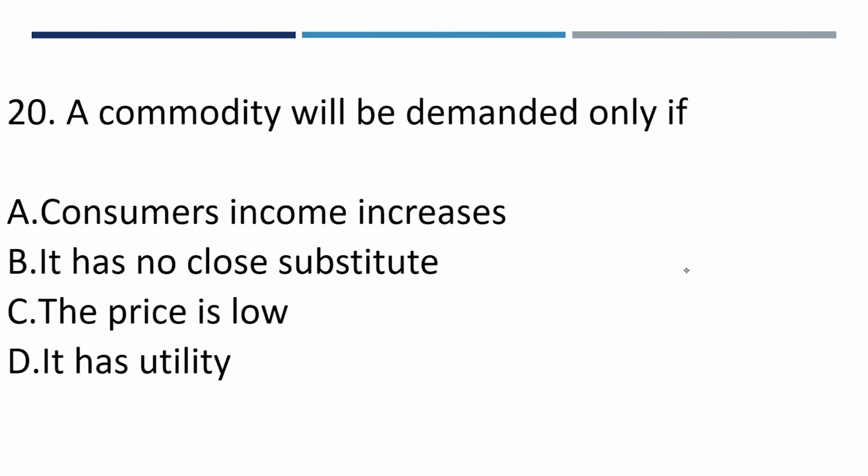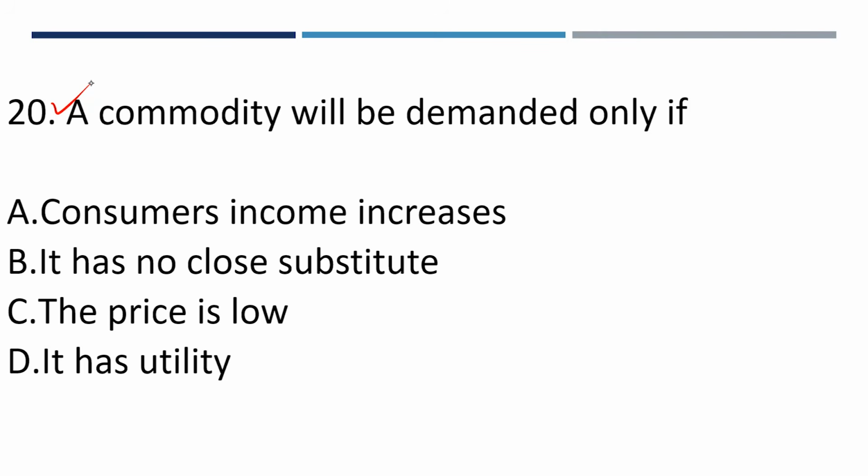Question number 20. A commodity will be demanded only if A, consumers' income increases, B, it has no close substitute, C, the price is low. Can we look at that question? It's very tactical. Under one condition will the commodity be demanded. Only if D, it has utility. What do we think should be the answer here?